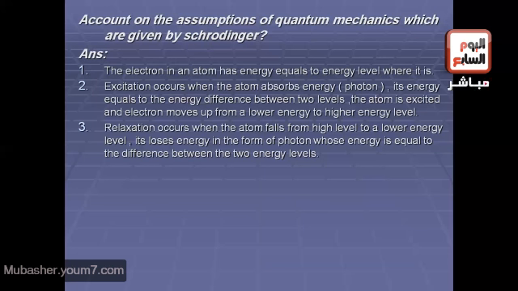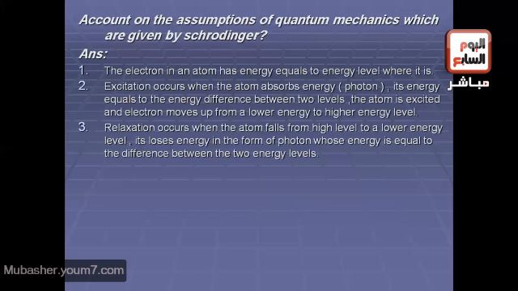The third assumption: relaxation occurs when the atom falls down from a higher level to a lower energy level. It loses energy in the form of a photon whose energy is equal to the difference between the two energy levels. You see that the excitation process is the inverse of the relaxation process.